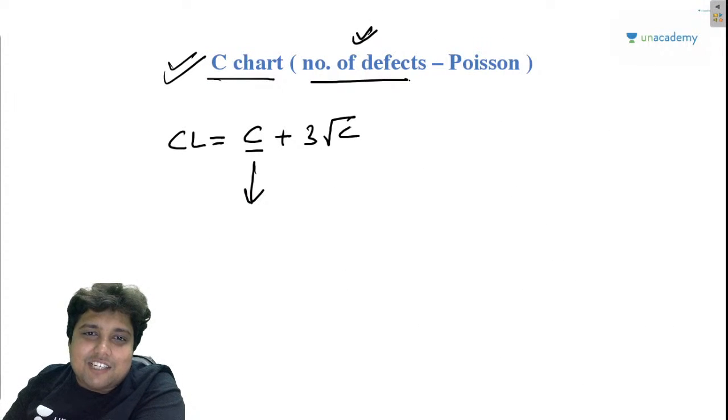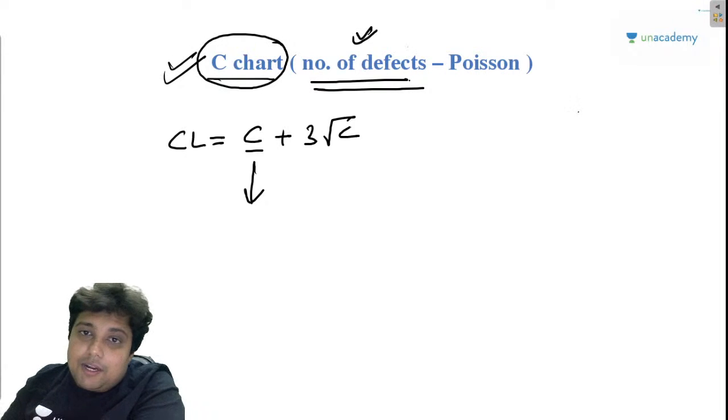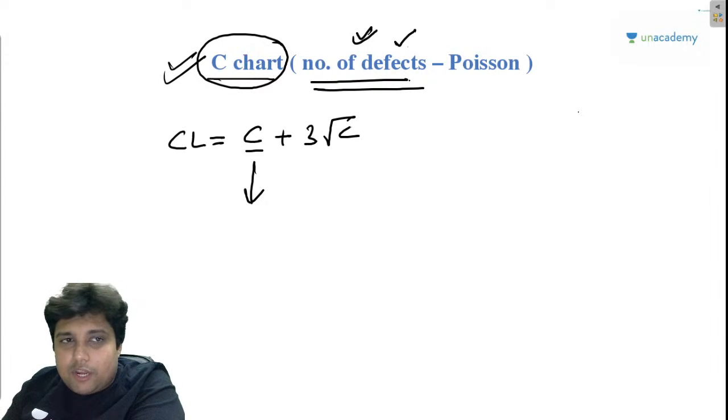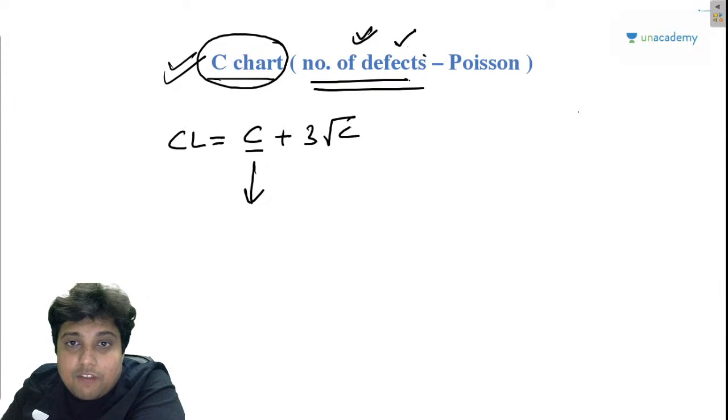So in C charts, my friend, we are looking for the number of defects, not the defectives, right? A shaft is defective, that is a different thing. But if I'm talking about the number of defects in the shaft, whether it has 2 defects, 3 defects, whether it has a crack defect, a line defect, a dislocation, an indentation, anything else, I'm talking about the number of defects, right?